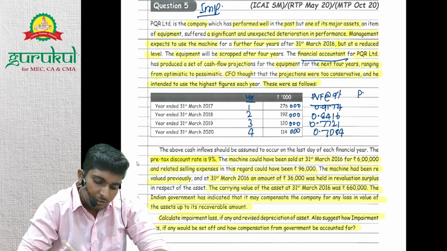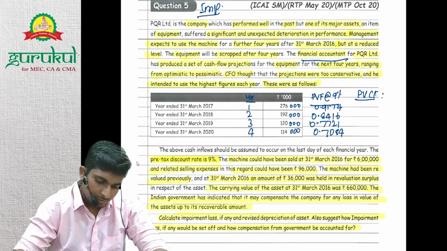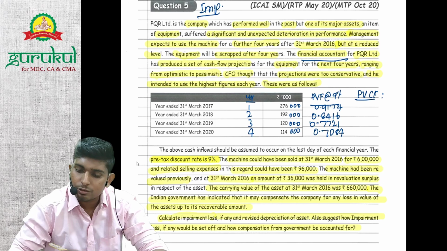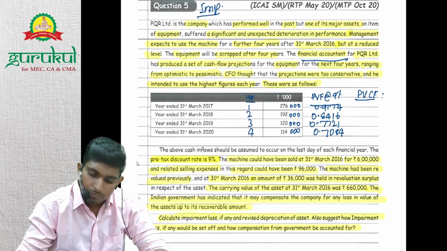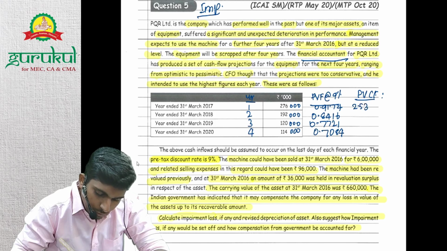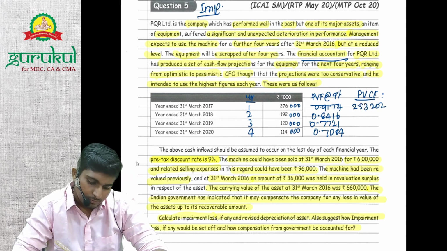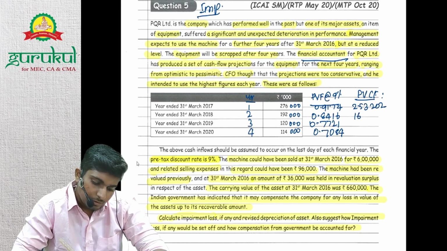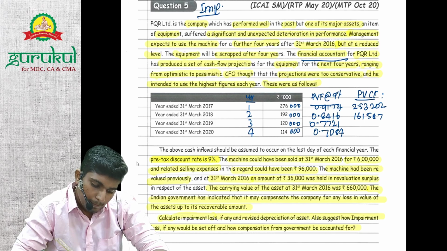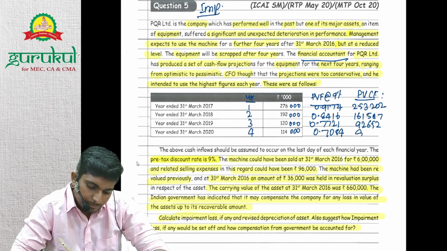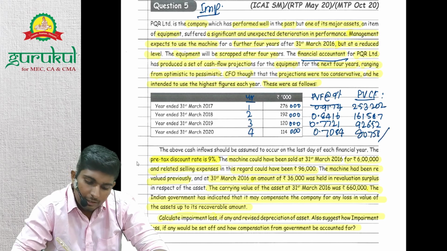Then we'll get the discounted cash flows, the present value of cash flows, right? What are these cash flows? 2,76,000 into 0.9174, 2,53,202, 1,61,587, 92,652, and 8,750. We'll add all this and we'll get the value in use, right?